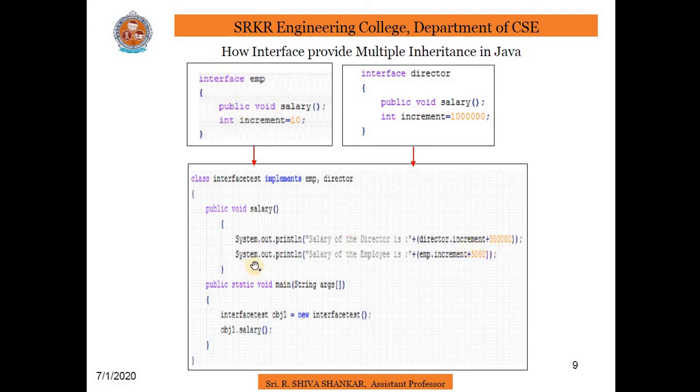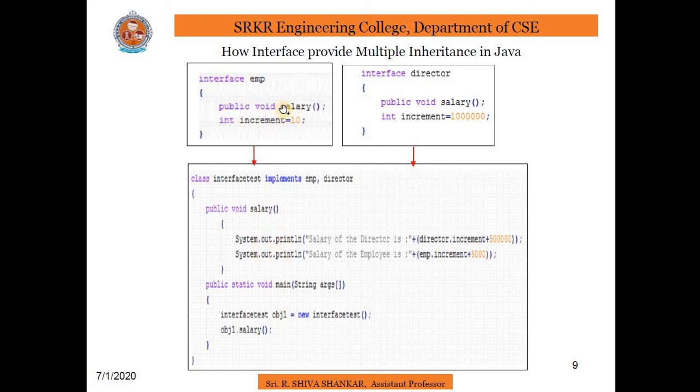At the same time, I have written System.out.println salary of the employee is EMP dot increment plus 5000. EMP is an interface, and in that interface we have declared a variable increment; that value will be added to this 5000. So this is the main function. Now I am going to create an object of interface test: interface test obj1 is equal to new interface test, then obj1 dot salary. Simply these two statements are going to be executed.